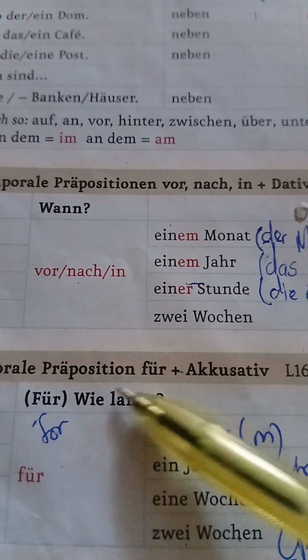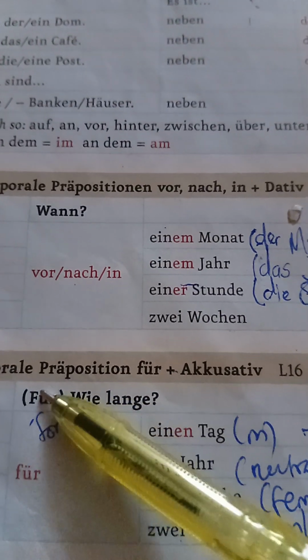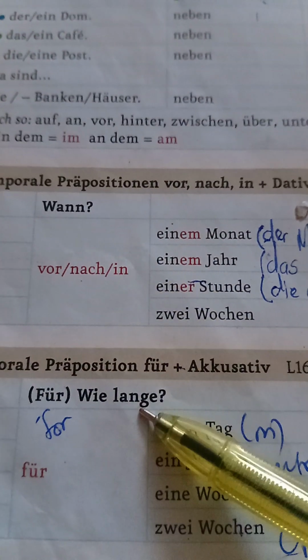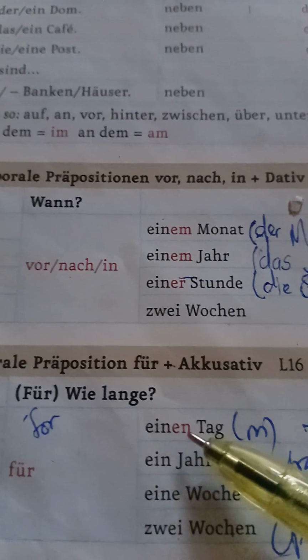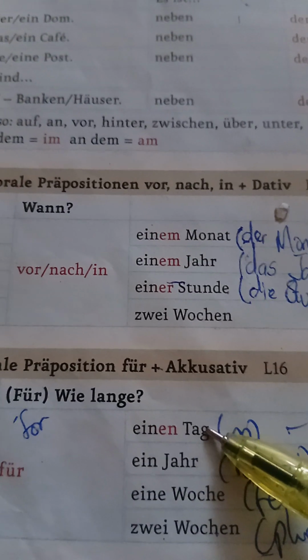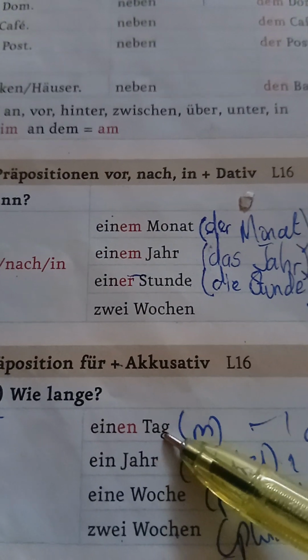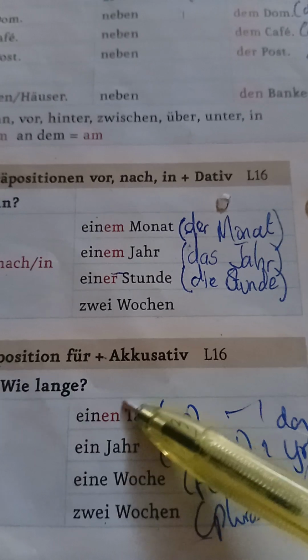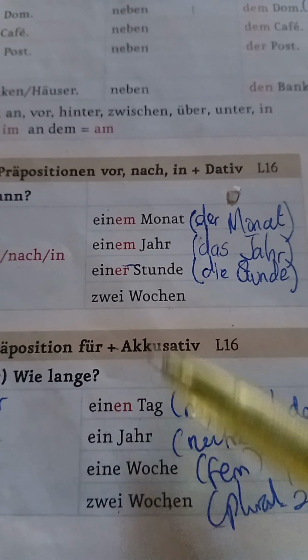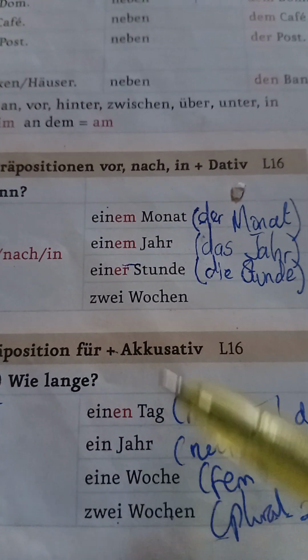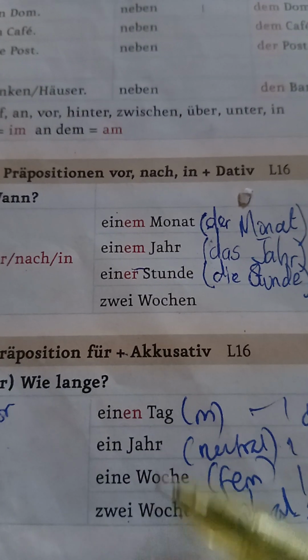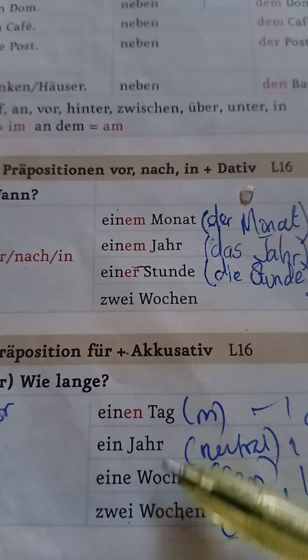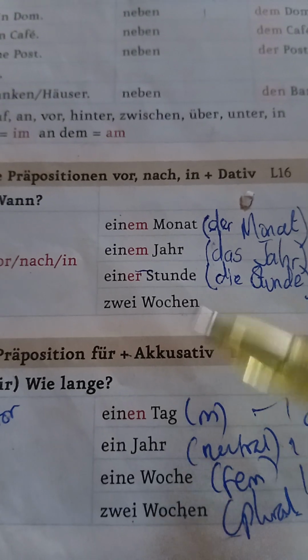Wie lange? How long? The difference between this and this one is that this one requires the accusative, meaning that if the German noun here is a masculine singular noun like Tag, remember the German word for day, masculine, der Tag. This one we've done here, and this one already we've done here, and this one the very same. There's no change.